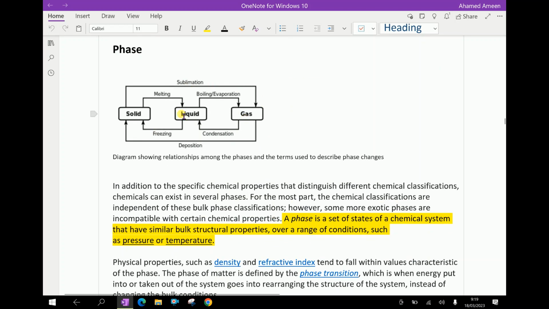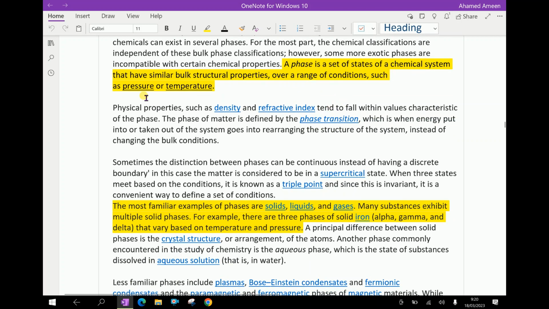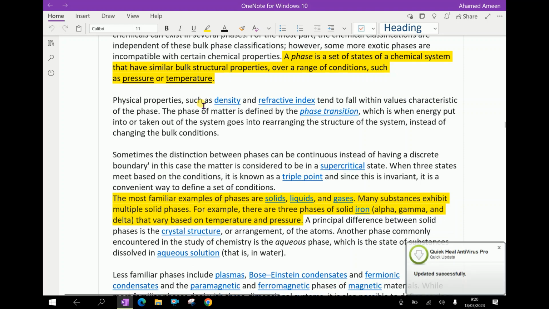Here, the phase. There are 3 phases: solid, liquid, gas. So, solid to liquid is melting; liquid to gas is boiling or evaporation; solid directly to gas is sublimation; gas to solid is deposition; gas to liquid is condensation; liquid to solid is freezing. A phase is a set of states of a chemical system that have similar bulk structural properties over a range of conditions such as pressure and temperature.